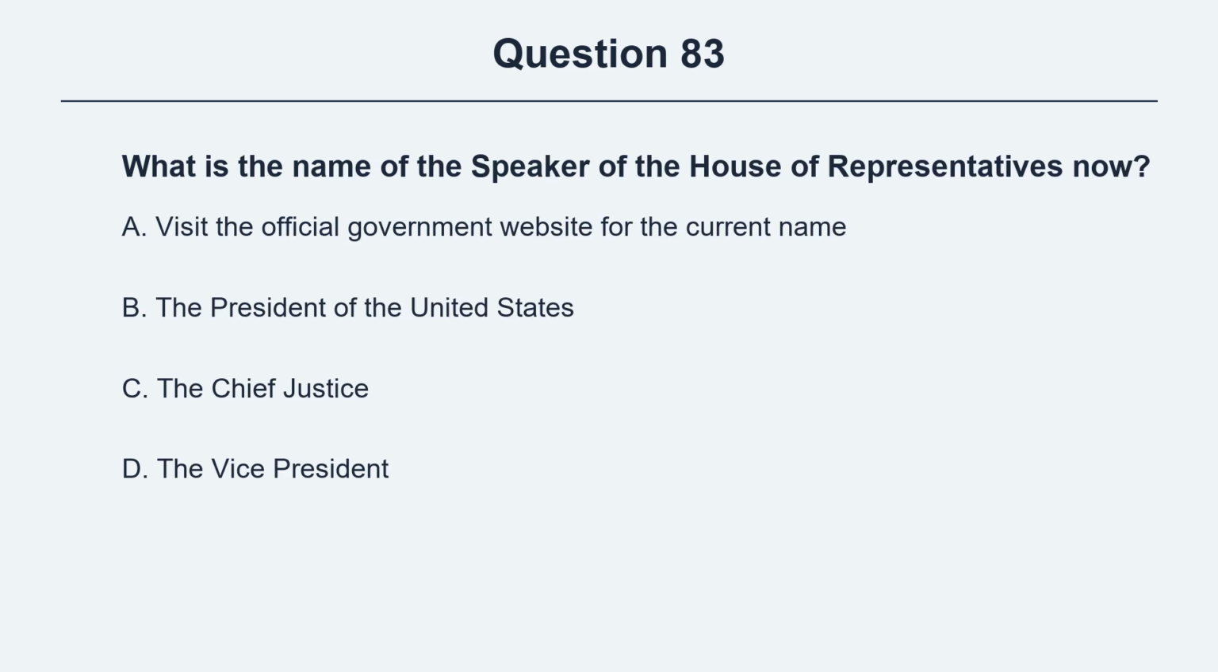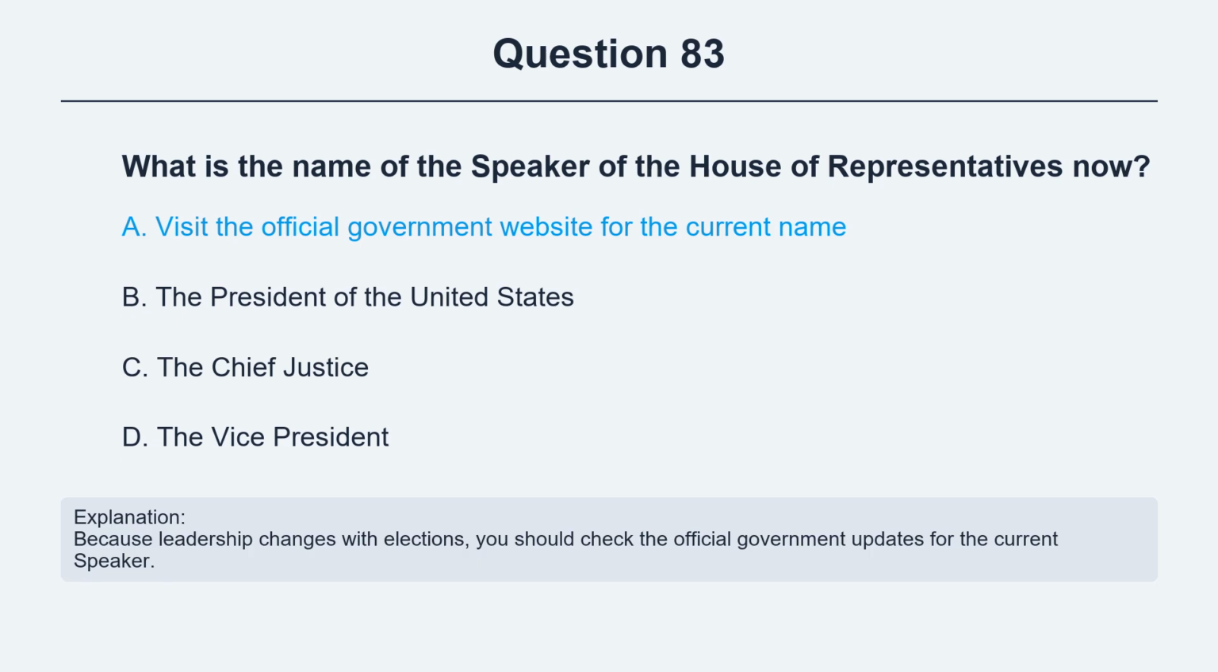Question 83. What is the name of the Speaker of the House of Representatives now? Option A, visit the official government website for the current name. Option B, the President of the United States. Option C, the Chief Justice. Option D, the Vice President. The correct answer is option A, visit the official government website for the current name. Explanation. Because leadership changes with elections, you should check the official government updates for the current speaker.